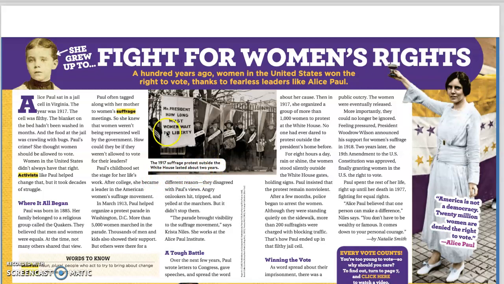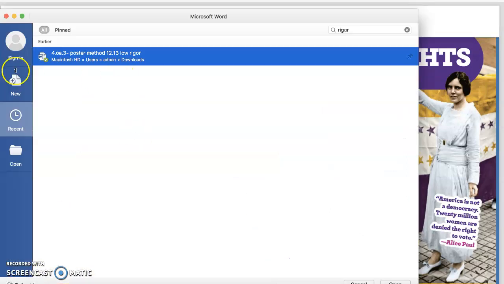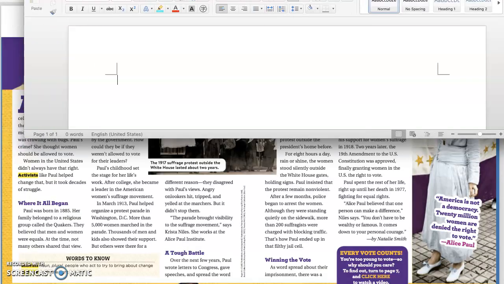So we can already tell this is going to be a nonfiction text. So we can go ahead and mark the genre, nonfiction. I know we will be looking for main idea. Let's type that up. So we are reading a nonfiction text, but it is about a woman, Alice Paul, so we can revise this to say that we will be reading narrative nonfiction.